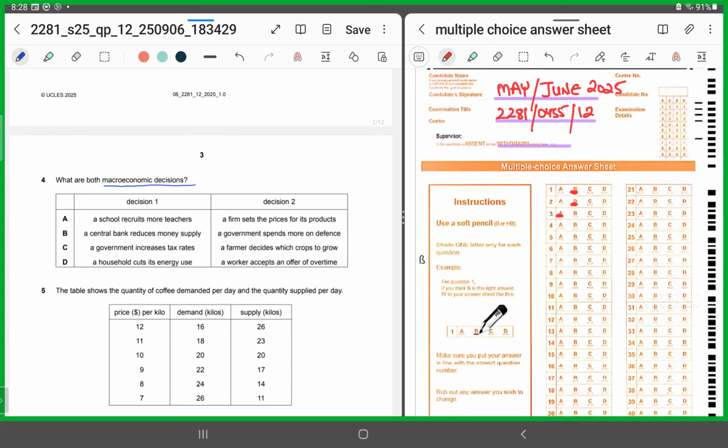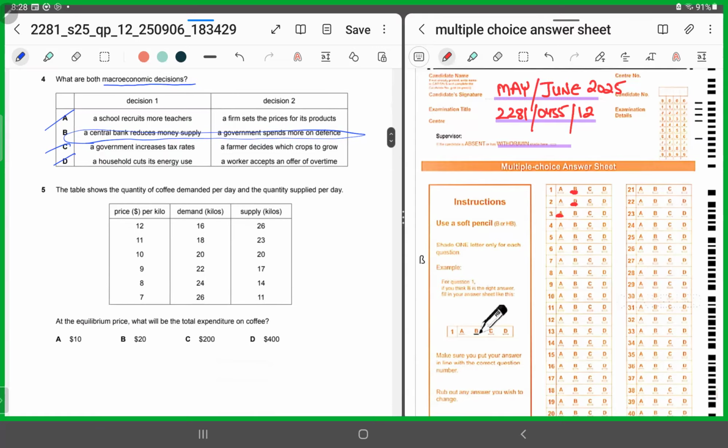The second part talks about the government spends more on defense. So here we are talking about the aggregates. It cannot be A, it cannot be C, it cannot be D, because in all of these three, in one way or the other, we are talking about individual, firm, or households. So for MCQ number 4, the correct answer is B.